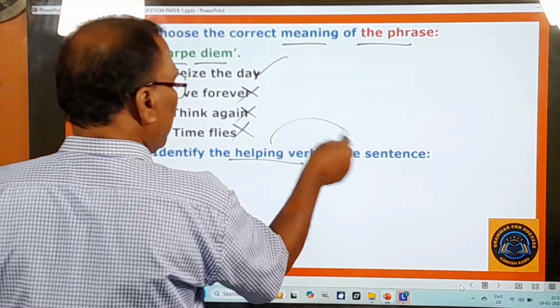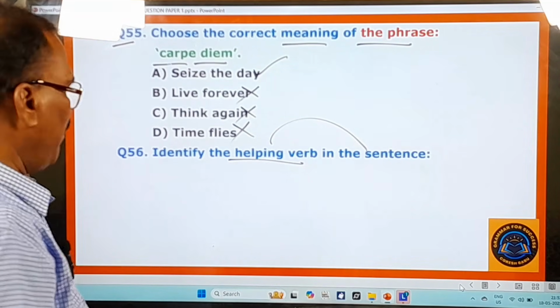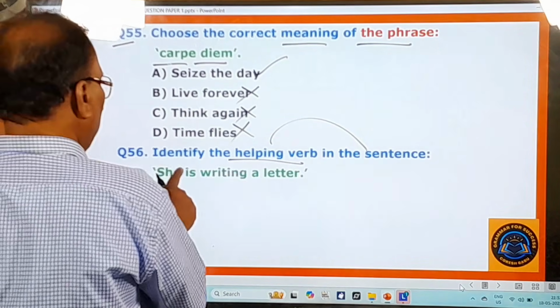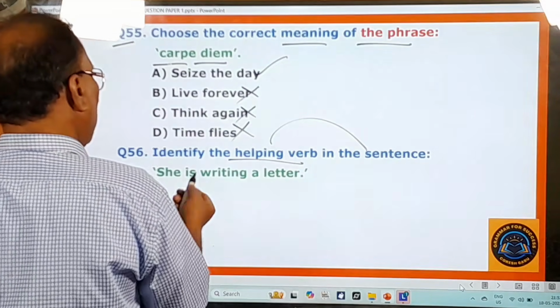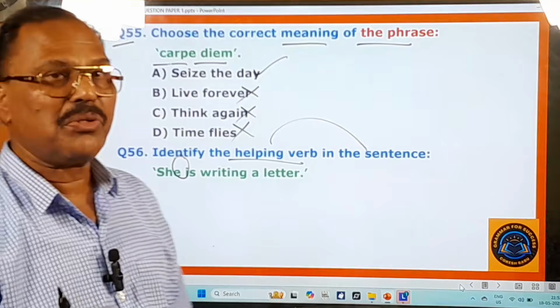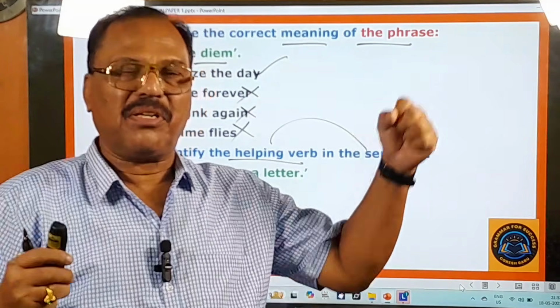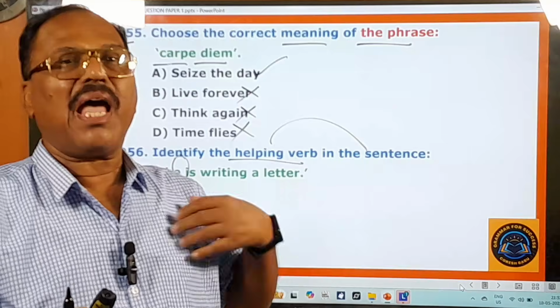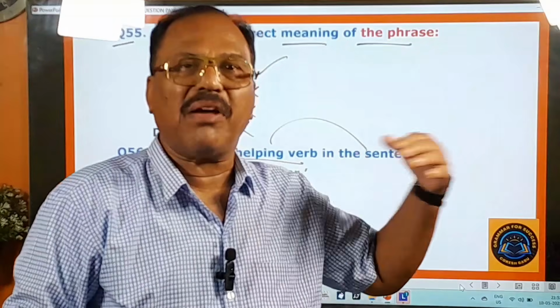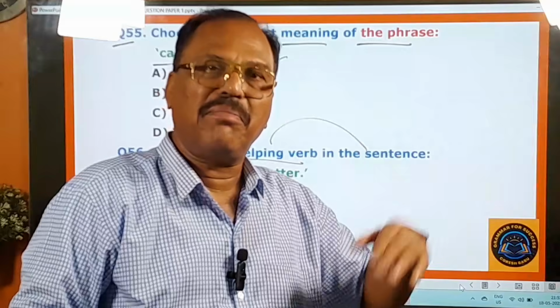Identify the helping verb in the sentence. Some sentence is given, and you are asked to identify the helping verb. And here you see, she is writing a letter. So here you can say is the helping verb. You know very well, you must know all these things. We have 2 kinds of verbs: helping verbs, main verbs. About helping verbs: am, is, are, was, were, have, has, had, do, does, did, shall, should, will, would, can, could, may, might, must.